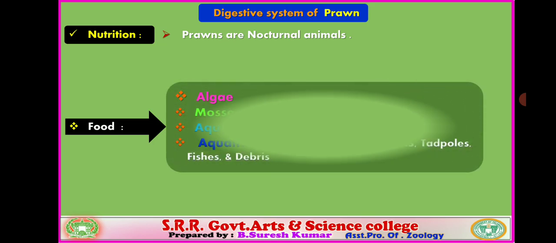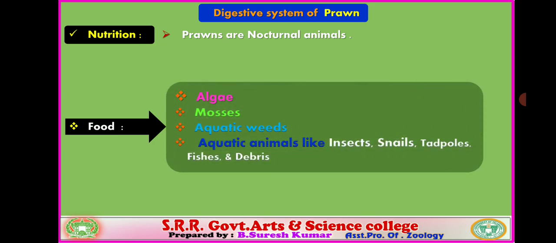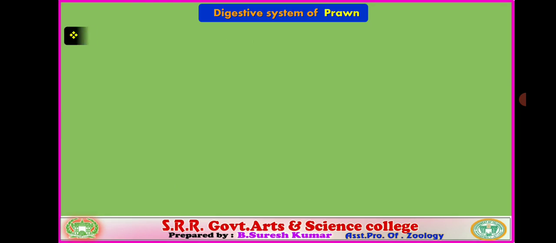What do they feed on? They feed on algae, mosses, aquatic weeds, aquatic animals like insects, snails, tadpoles, fishes, and dead and decaying debris. All these are food for the prawn. They are nocturnal animals, coming out during night time and feeding on this food material.